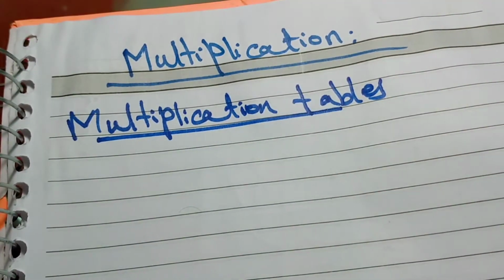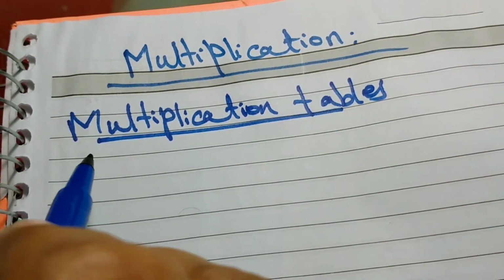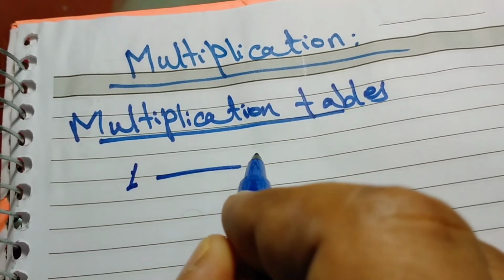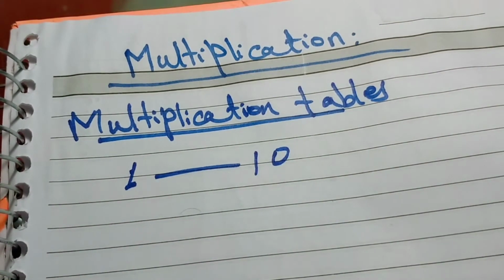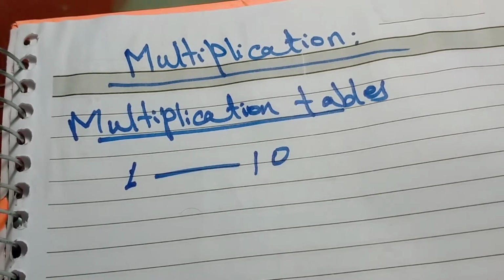The most important topic is the tables from 1 to 10. If you learn the tables from 1 to 10, you will be able to solve 80 to 90% of multiplication questions. There are different tricks and techniques for multiplication tables, but I recommend that the best thing is memory.